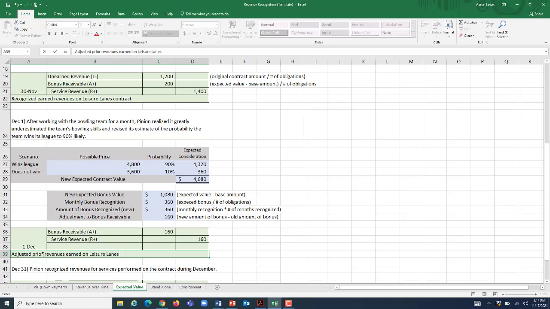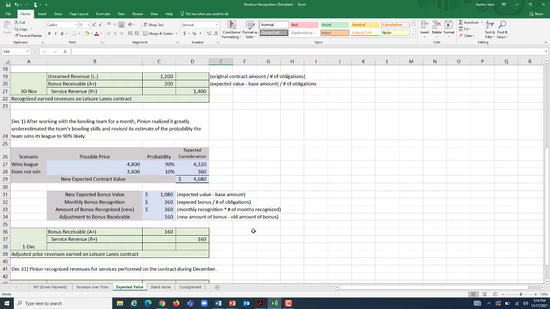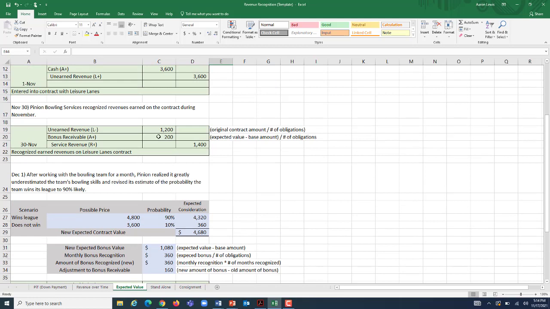Lanes contract. And then on December 31st, Pinion is going to recognize revenues for the bowling lessons that they gave during December. Well, what's going to happen here? This entry is going to look a whole lot like the entry that we recorded above. We still have to recognize an equal portion of that unearned revenue. We're still going to recognize actual service revenue. Now that we're not liable to perform those services anymore, we can actually record them as revenues.